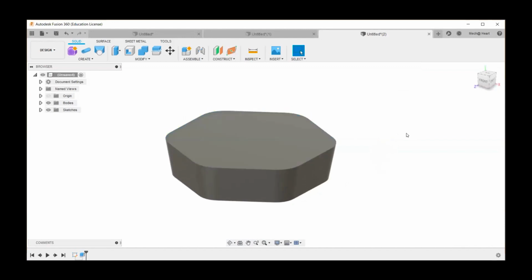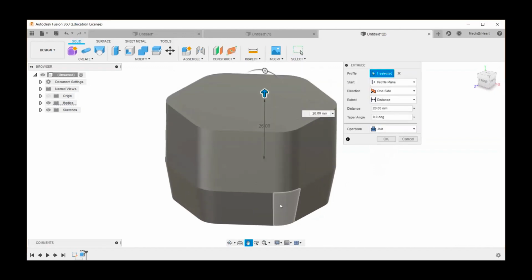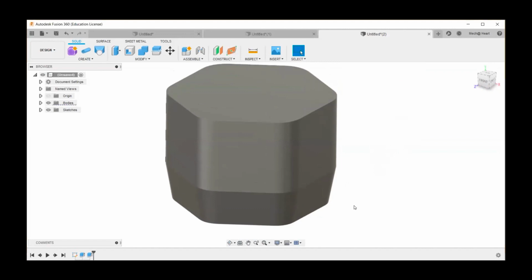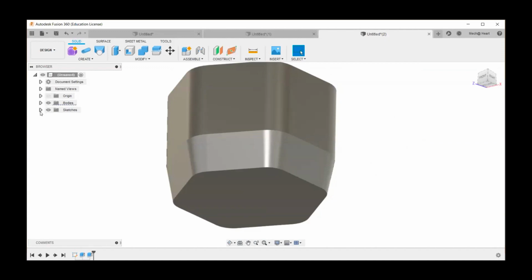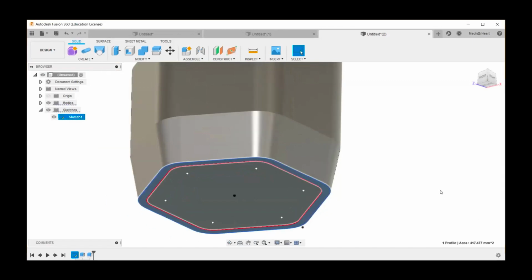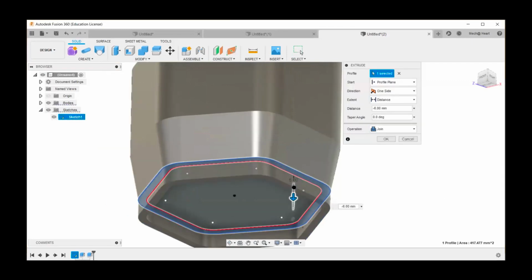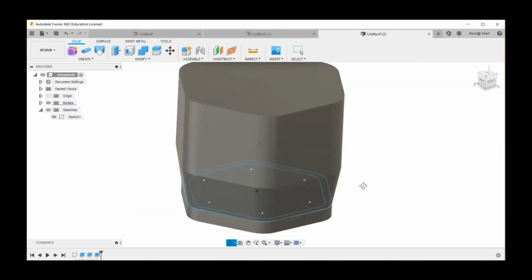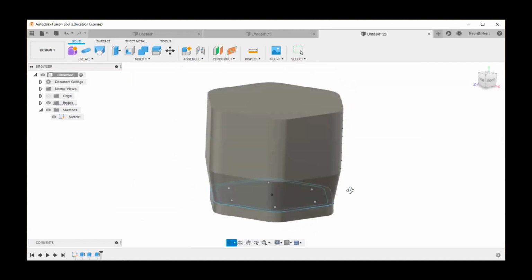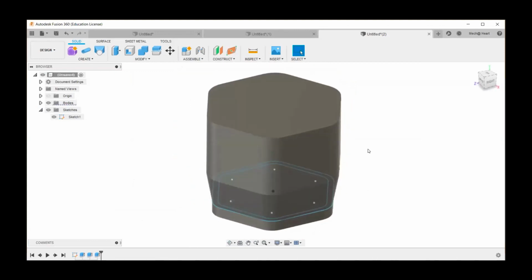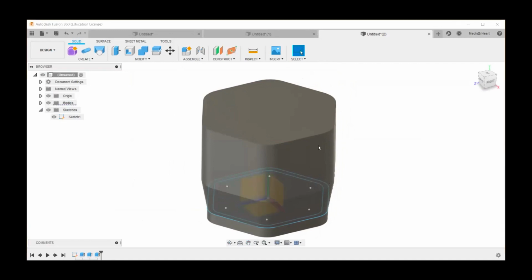Now I'm not going to create any sketch, but I can select this face and then extrude it. So now I'm going to extrude it to say 30, right? And you know that I have already created the sketch and I'm highlighting this visibility and I'm going to select this face. And now again, I'm going to use the extrude tool and going to create its base, right? So you can see from the same sketch, instead of entering multiple times, I can use the same sketch for multiple things. Now I'm going to create the handle in a little different way than we have created previously.